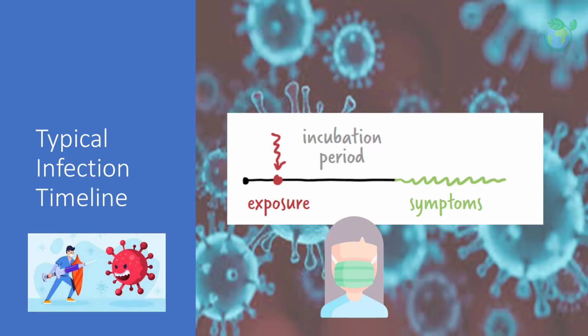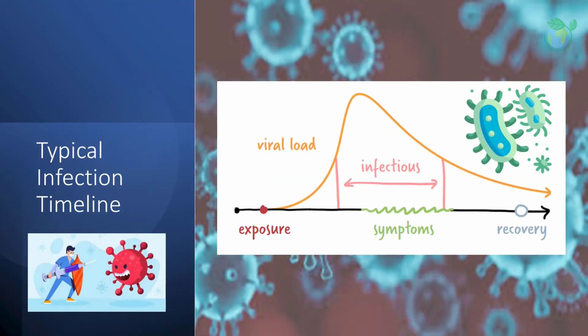Exposure and incubation of a causative pathogen typically follows the infection timeline. The time between initial exposure to the virus and the appearance of symptoms is known as the incubation period. This period is typically around 4 to 5 days, although it can last up to 2 weeks, or perhaps even longer in rare cases. During the symptomatic phase, the subject is infectious and can transmit and infect others. Recovery proceeds and may take up to weeks.